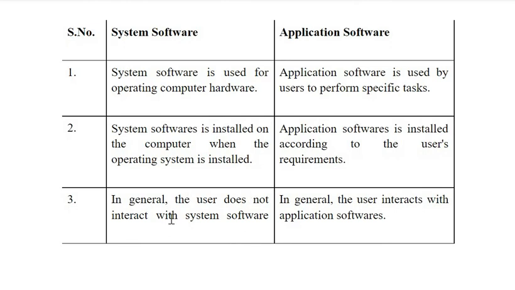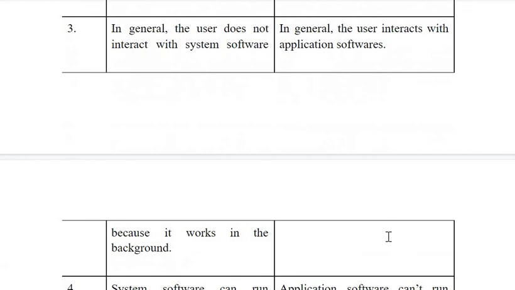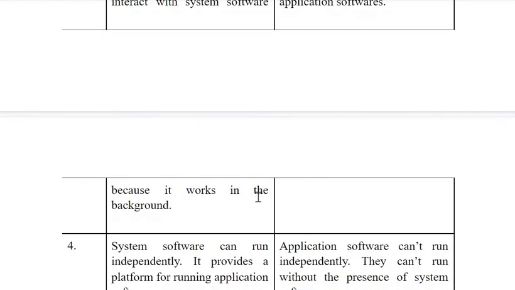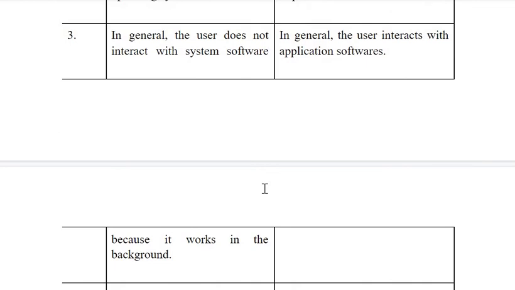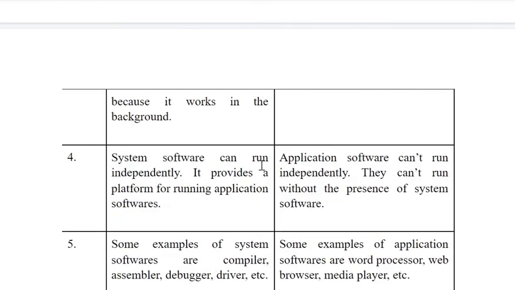In general, the user doesn't interact with system software, but the user can interact with application software. System software runs in the background, so the user cannot see it. You don't know how Windows or Ubuntu works, because it's running in the background. But with application software, like some games or billing systems, you can see how it works.